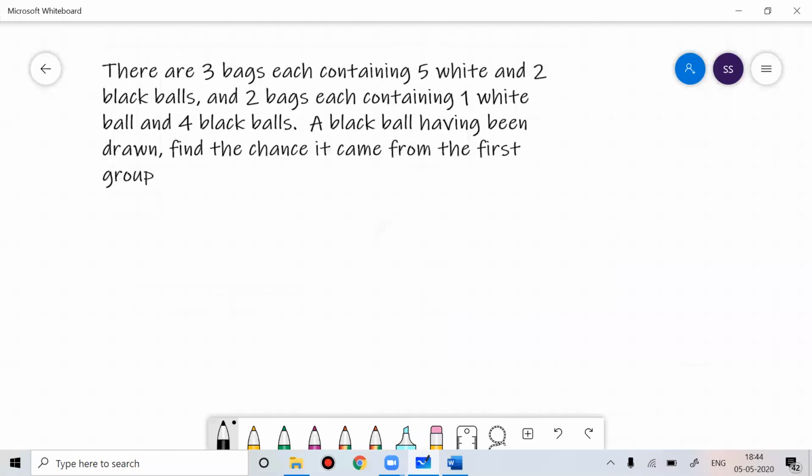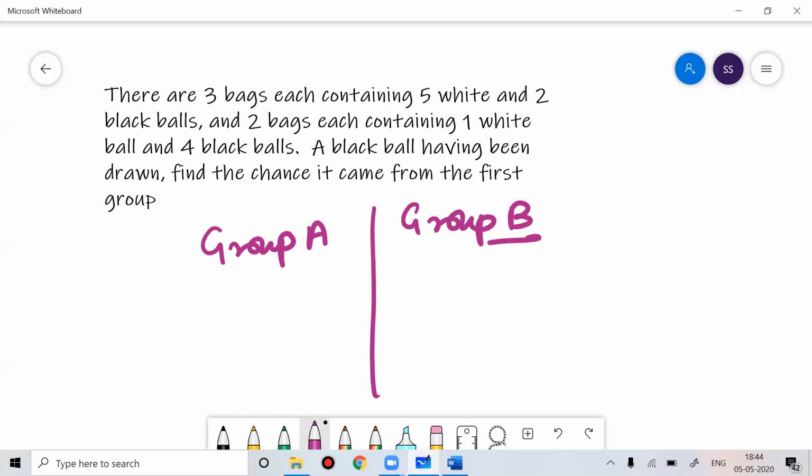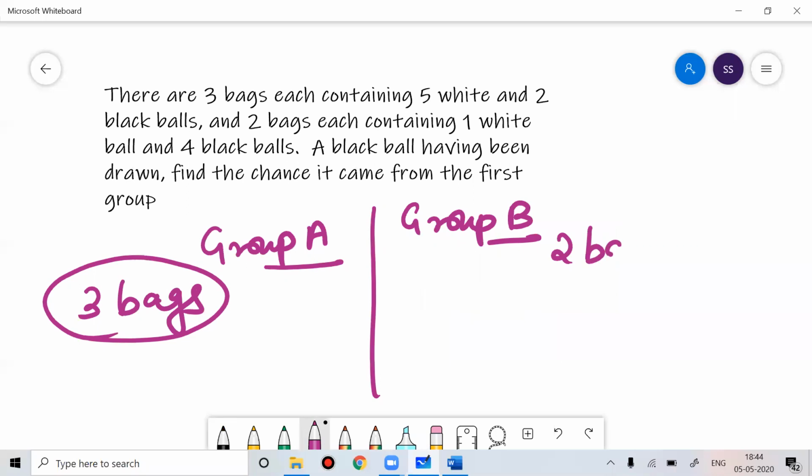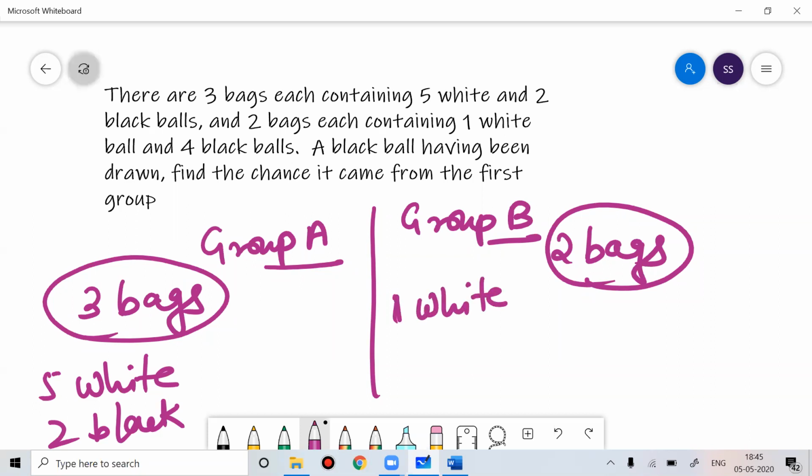Here they are giving you the outcome. There are two groups of bags, group A and group B. In group A you have 3 bags, each containing 5 white and 2 black balls, and in group B you have 2 bags, each containing 1 white and 4 black balls.